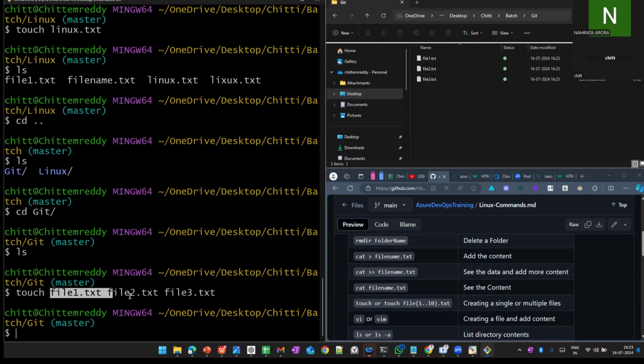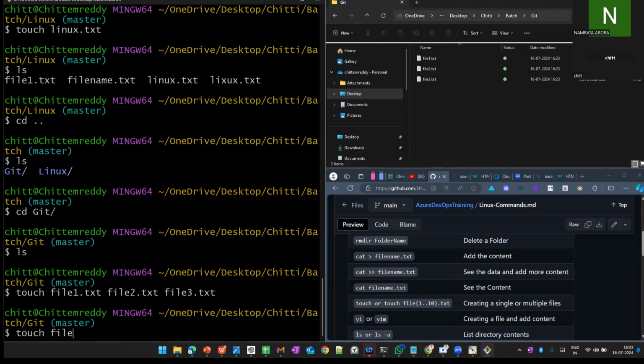This is easy to create, but it is also manual intervention. I have to give the file names file 1, file 2, file 3. I don't want to give each name. I want to create plenty of documents, or plenty of text files, with a single command. How can we do it? The same thing, the touch command only.